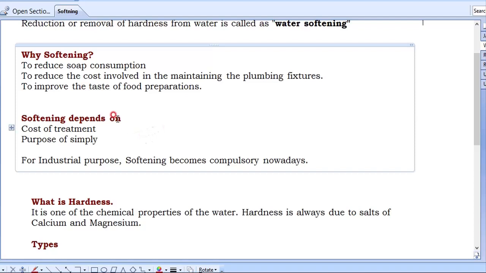Next is to reduce the cost involved in maintaining the plumbing fixtures. Plumbing fixtures means some pipes. In the pipes, if hard water is continuously flowing, then there will be some incrustation. Then to improve the taste of food preparation: if you prepare food with hard water, it will not have a good taste. If you are using soft water, then it will have a very good taste.